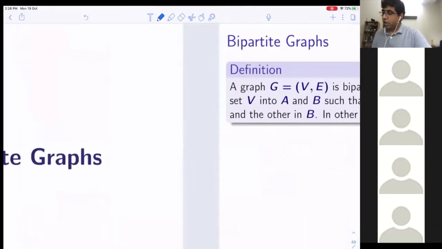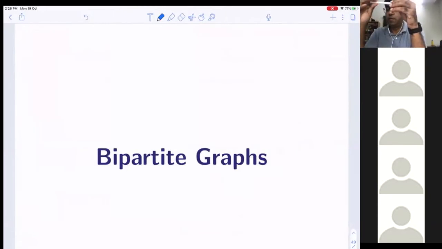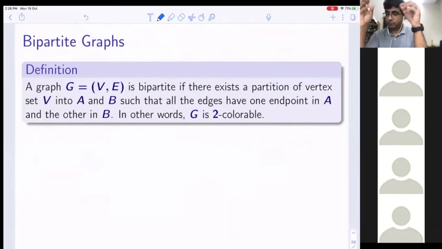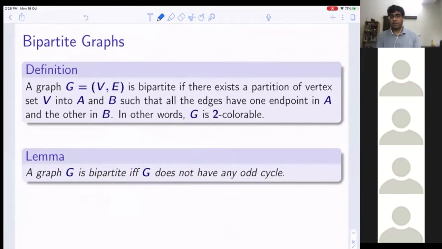Now I want to test whether a graph is bipartite or not. This is open to all of you. We all know a graph G is bipartite if there exists a partition of the vertex set V into A and B, so that all the edges have one endpoint in A and the other in B. In other words, G is two-colorable. And we also know that a graph G is bipartite if and only if G does not have any odd cycle. I'm not going to prove this.